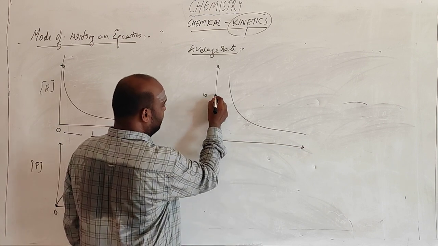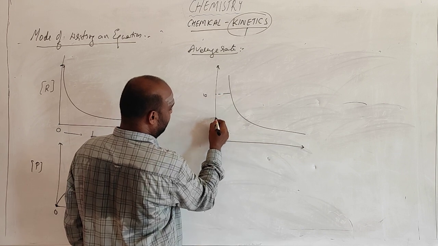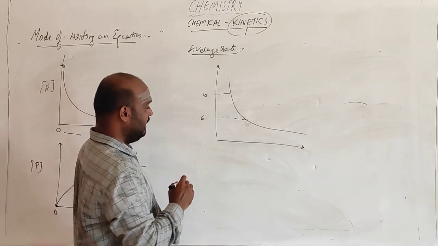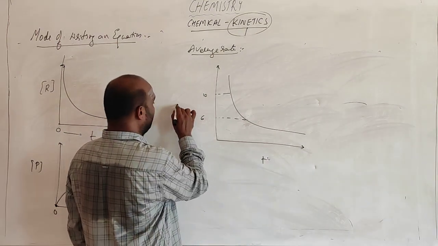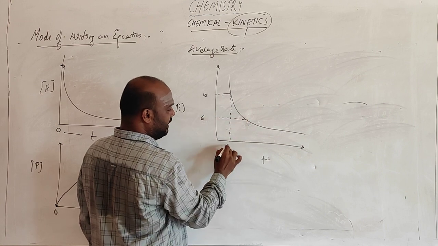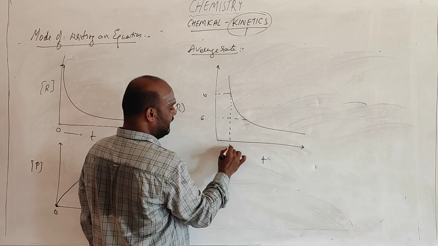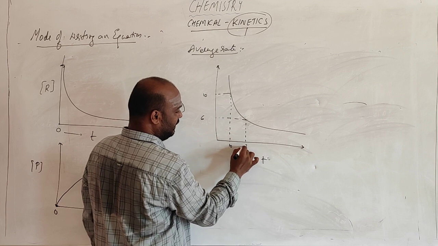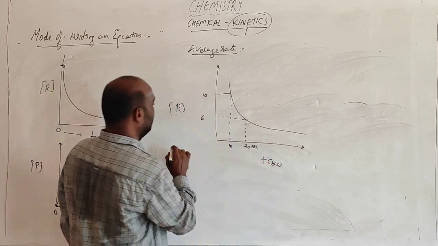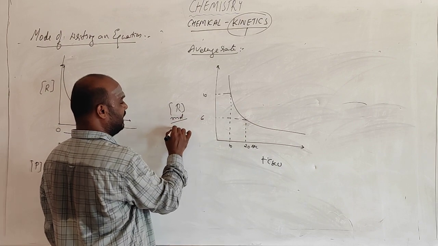At this point, it is 6. This is time with respect to the reactant concentration. Time is something like 10 seconds, 20 seconds. In terms of seconds I have mentioned, and this is moles per liter.